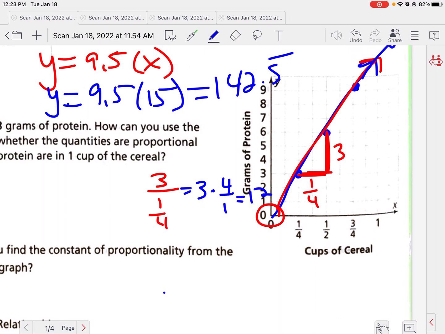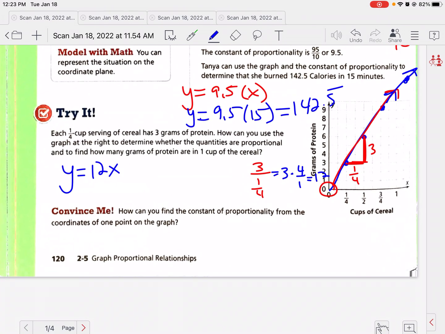So I could find my constant of proportionality either of those ways. But if you can get to 1 on the x-axis, that saves you a lot of time. Okay? So for 1 cup of cereal, we would get 12 grams of protein. All right, how can you find the constant of proportionality from the coordinates of 1 point on the graph?